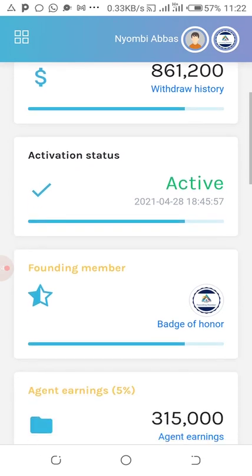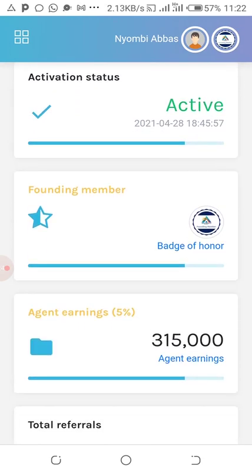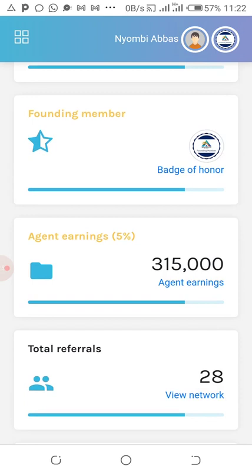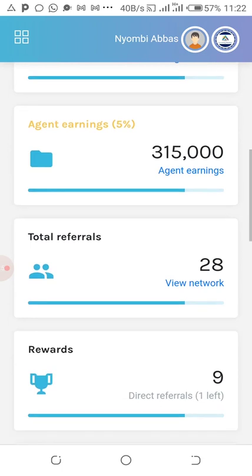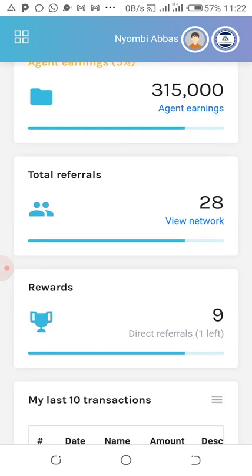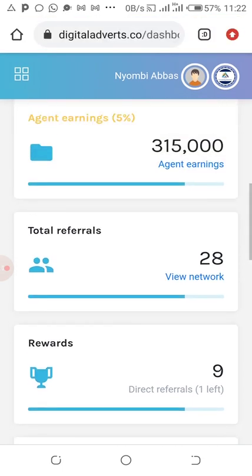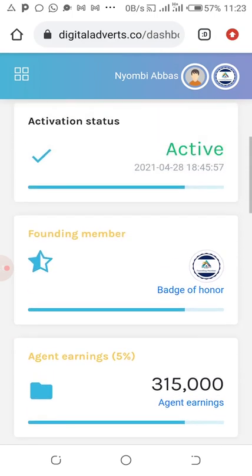Though this is an agent, you can see the badge of honor. This means you're a founding member. Then this is an agent budget. You can see how much he has earned for being an agent. So far he has referred 28 people. He has brought 9 people, so he's almost getting a t-shirt. Once you reach 10 people, you get a t-shirt. When you reach 100 people, you get a smartphone. Then when you reach 400,000 people, you get a laptop.